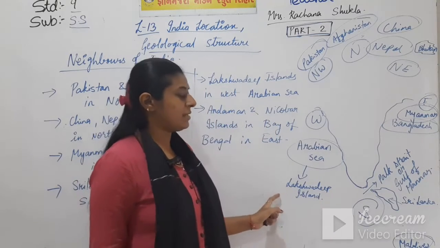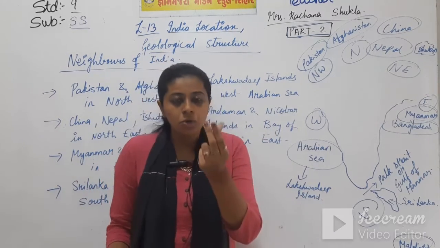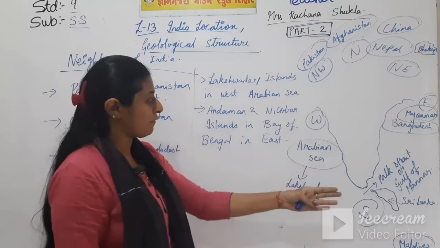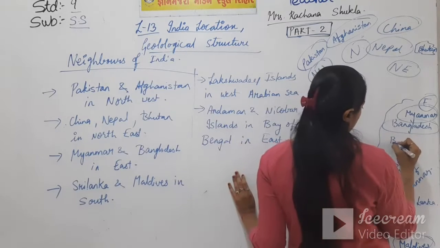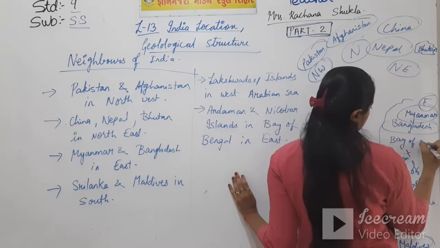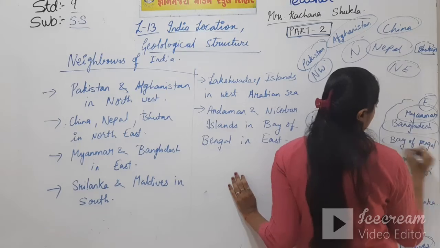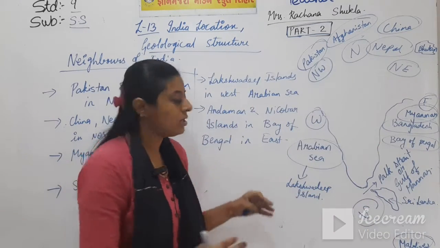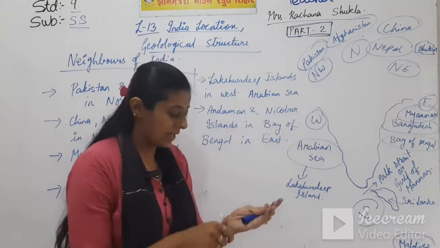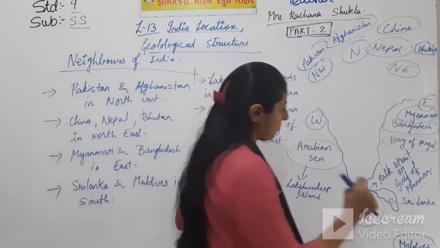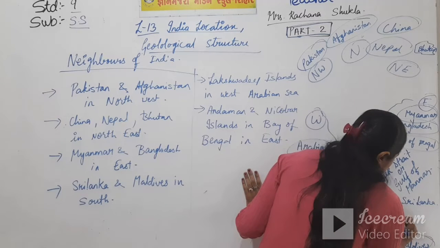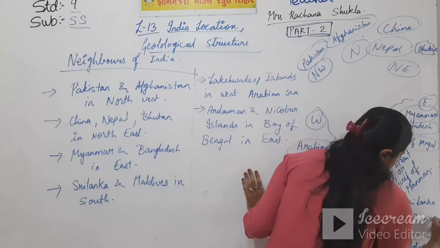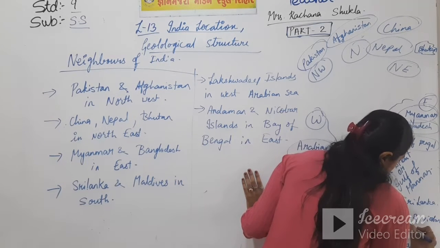What is here? There is Lakshadweep Islands, a group of small islands, and on this side that is Bay of Bengal. This side it's Bay of Bengal, and in Bay of Bengal the corner side there is Andaman and Nicobar Islands. I am writing here, Andaman and Nicobar Islands.